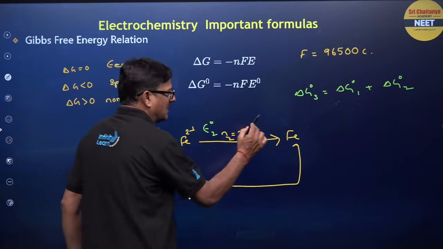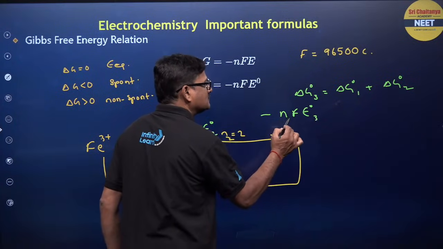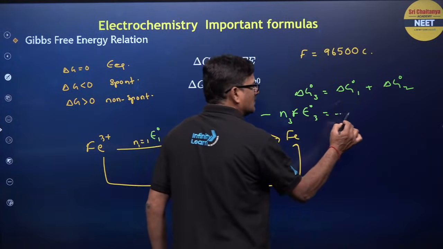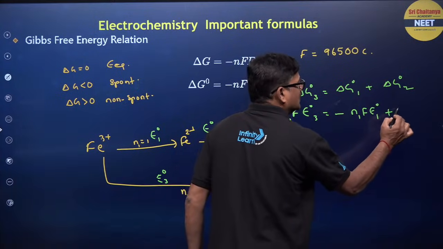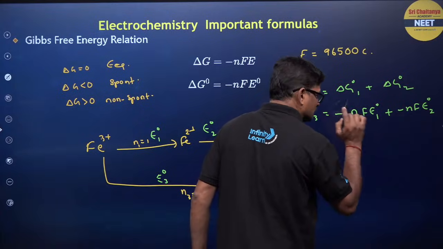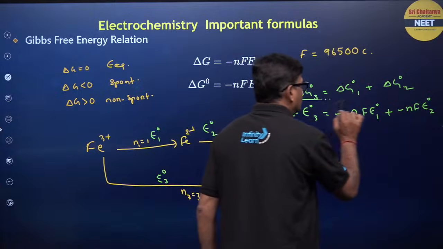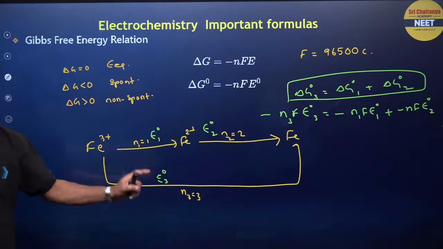So, that we can say that is minus nF E naught 3 is equal to minus nF E naught 1 plus minus nF E naught 2. So, this is the formula you need to use to calculate, and this kind of questions are more important.